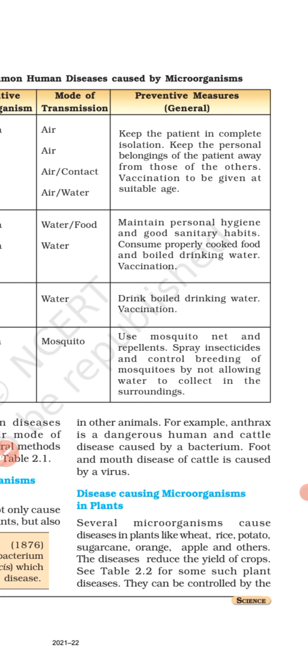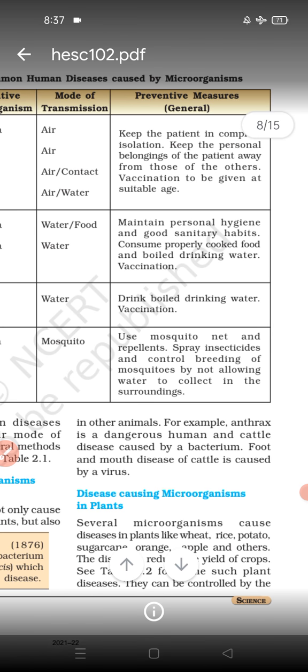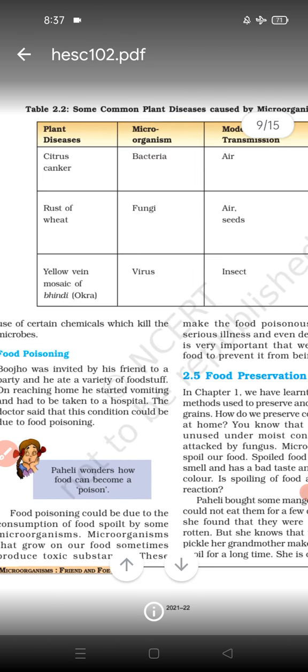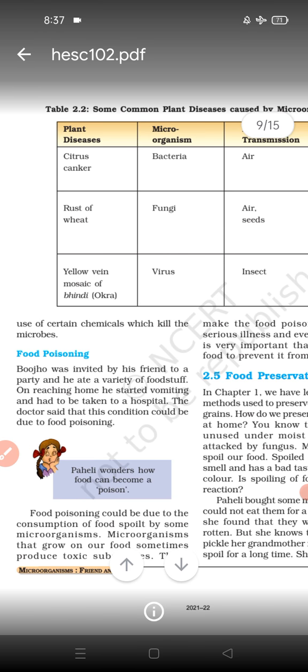That means the production of the crops will be lost. If a plant is suffering from any disease, then it will reduce the yield of that particular crop. See table 2.2 for some such plant diseases. They can be controlled by the use of certain chemicals which kill the microbes.